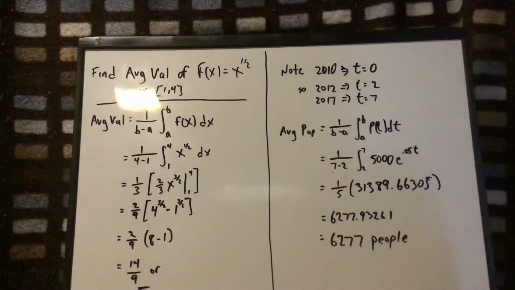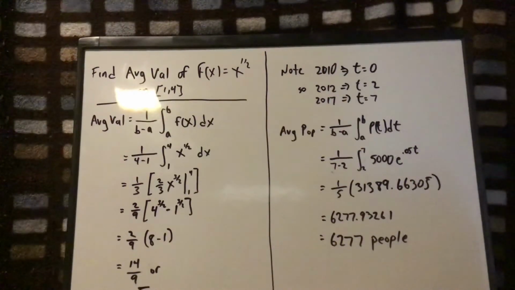I did it in pieces. You could just throw that all in. In pieces, the left side's 1/5. You need to take 1/5 of that population from 2 to 7. The calculator gave me 31,389.66305. So if you take a fifth of that, you get 6,277.93261.